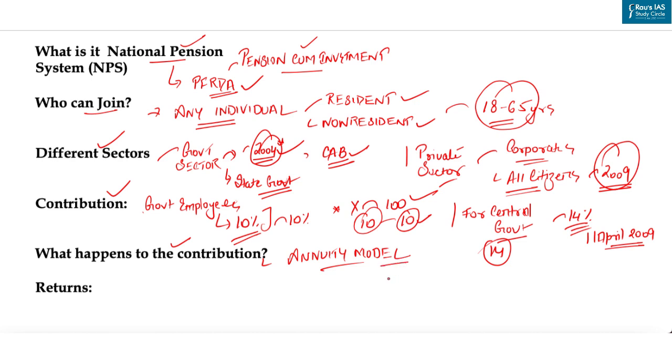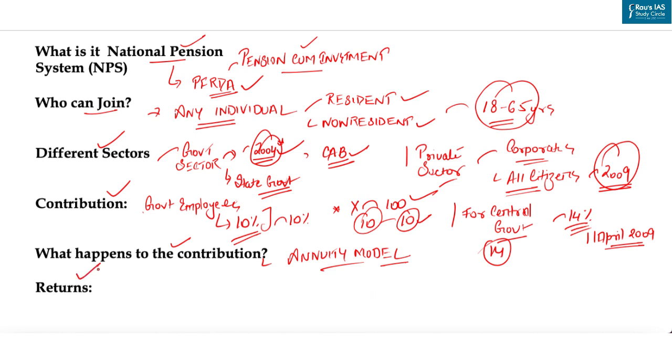The onus of purchasing the annuity plan from approved pension providers is on the employee under the new pension system. At the time of retirement, employees are required to purchase an annuity plan for a monthly pension with a minimum of 40% of the accumulated corpus. So the employee can withdraw the remaining amount as a lump sum.